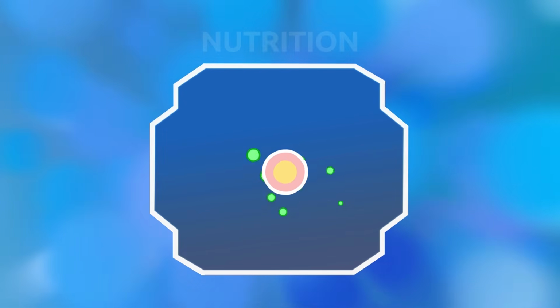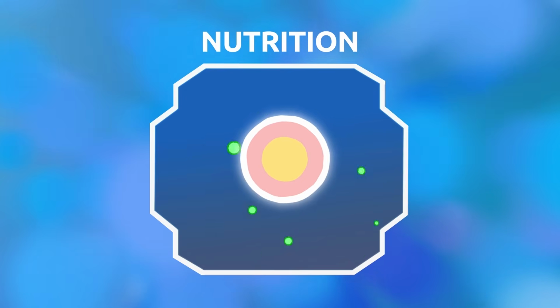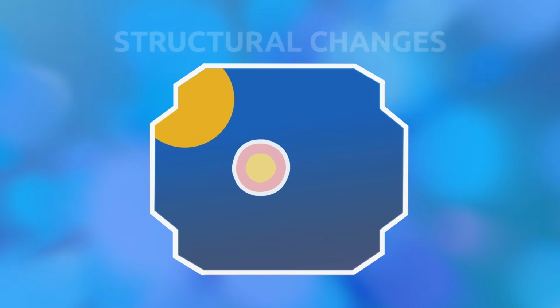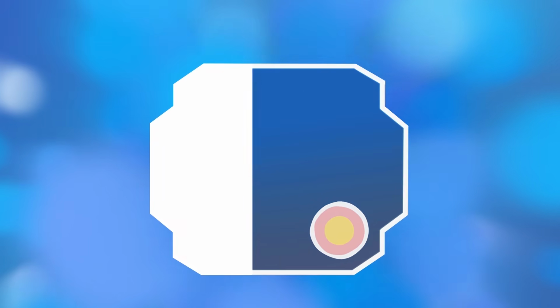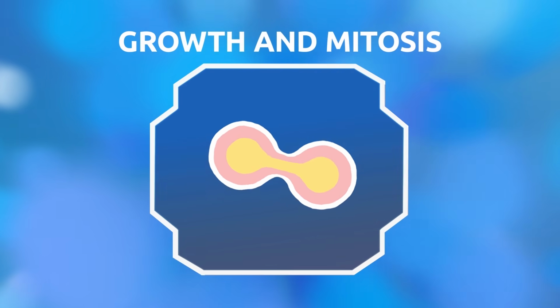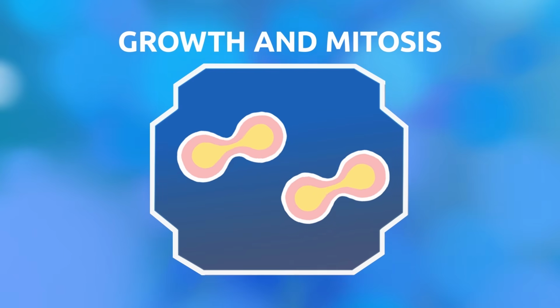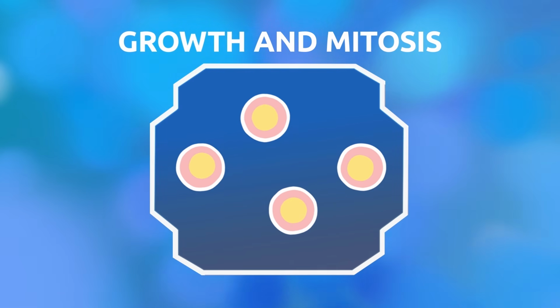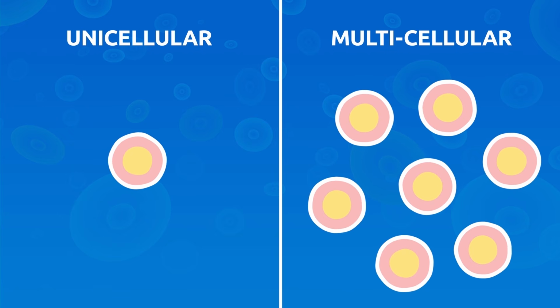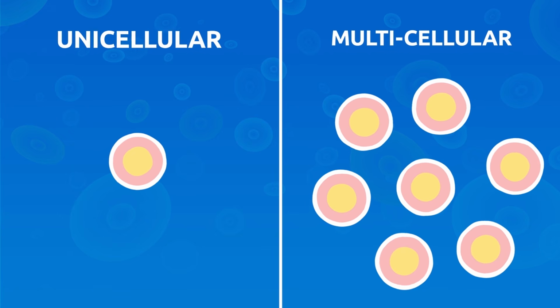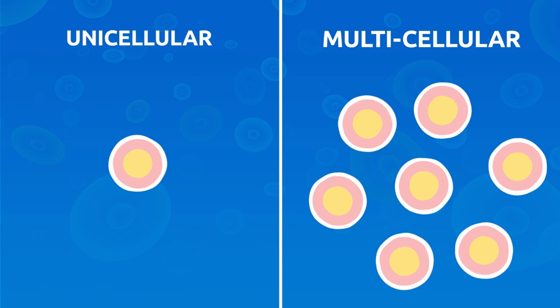They are alive, and some of their functions include nutrition, transformation of substances into energy, and structural changes. They can suffer alterations in their structure and purpose, growth and mitosis. They are able to control their own process of growth and division. There are unicellular and multicellular organisms depending on the number of cells they are made up of.